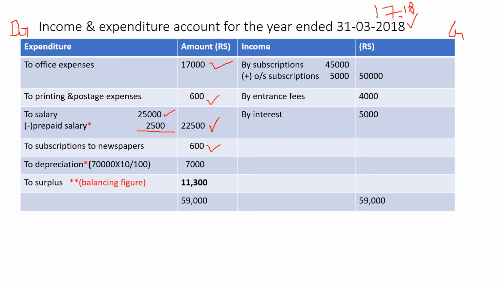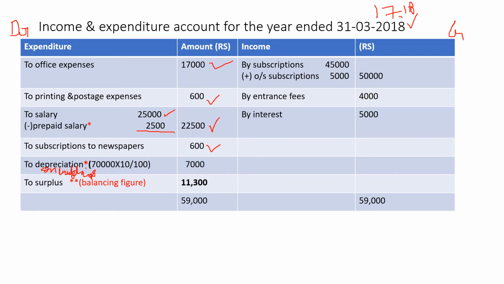Then look at the adjustments. If you have any depreciation, write it. Fourth adjustment, you have to depreciate buildings by 10%. So write depreciation on buildings. Now look at the amount of buildings in the opening balance sheet.